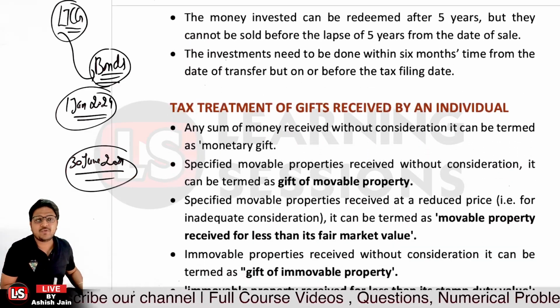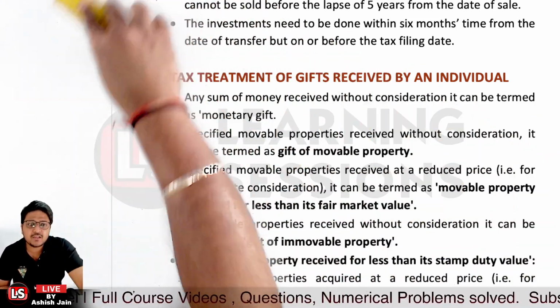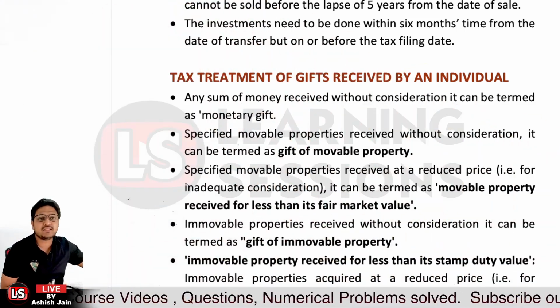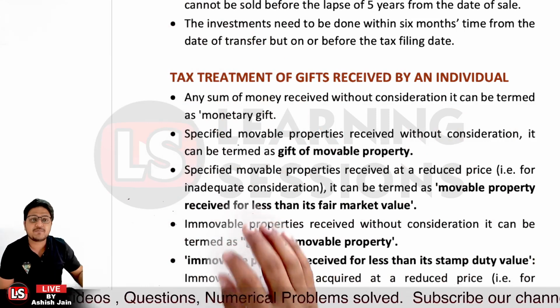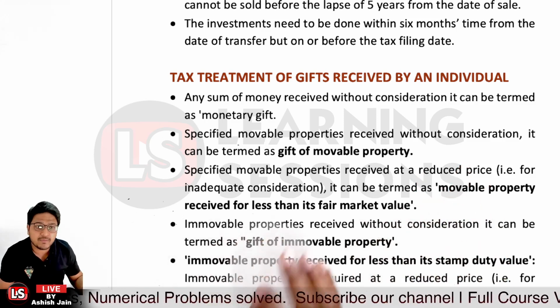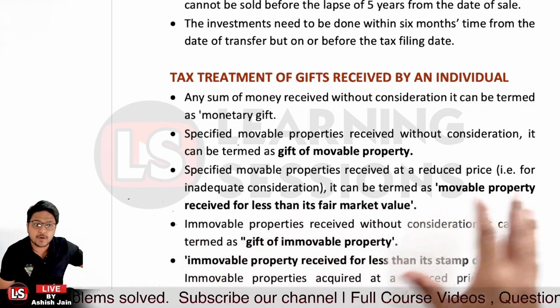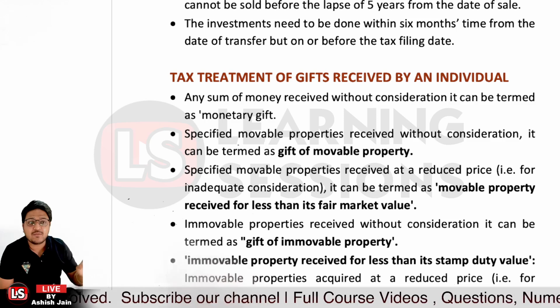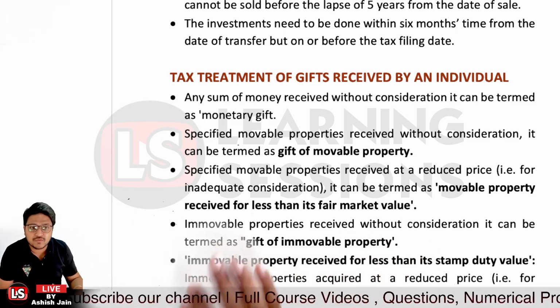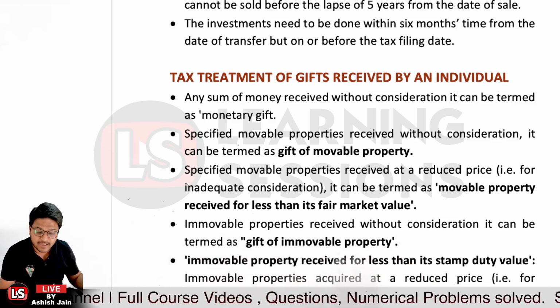Further, it's related to tax treatment of gifts received by individuals. So if any sum of money is received without any consideration, it is said to be a monetary gift. And if specified movable properties are received without consideration, that is a gift of movable property. And if any movable property is received at a reduced price, that is said to be movable property received at less than fair market value.